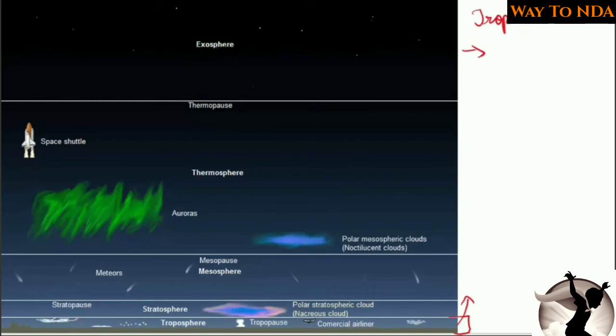The specialty of the troposphere is that as you go upwards, the temperature goes on decreasing. Every 165 meters, the temperature will decrease by 1 degree Celsius.